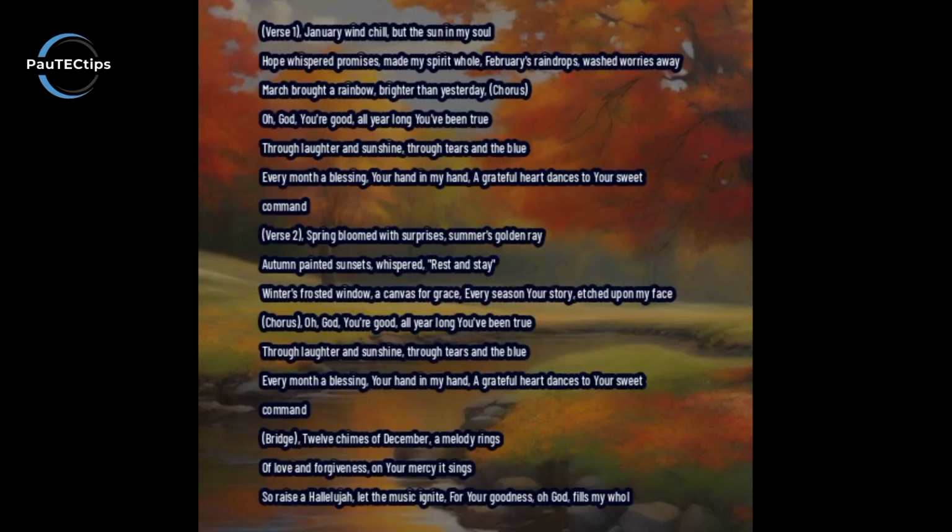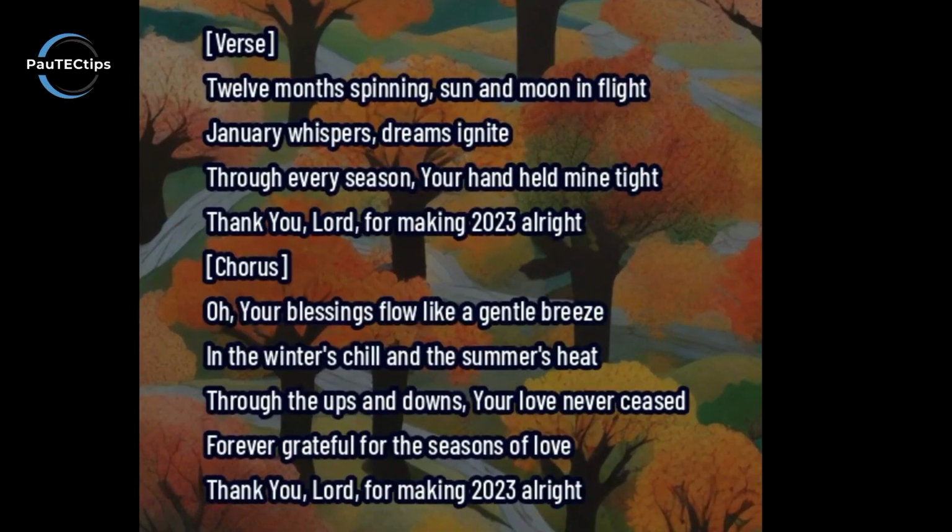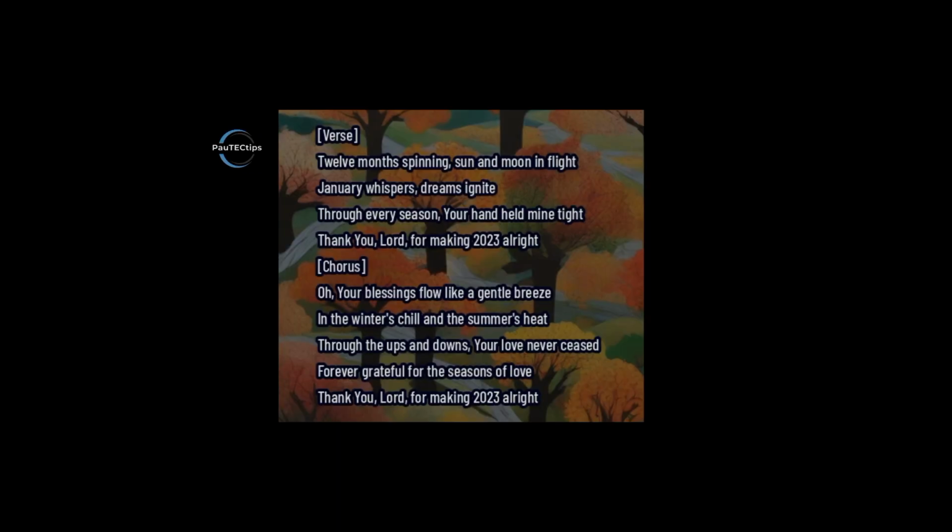January wind chill, but the sun in my soul, hope whisper promises. Twelve months spinning sun and moon and fire. January whispers dreams and night. Through every season your hand held my entire.